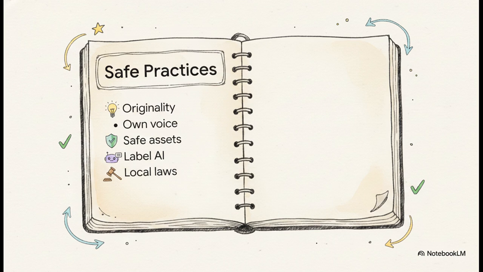Number 4, and this one is absolutely vital right now, clearly label any AI-generated realistic content so your viewers know what they're looking at. Number 5, avoid those wildly misleading titles and thumbnails. And number 6, follow local laws, like the Indian IT rules we mentioned earlier, especially if you operate in those regions. Basically, avoid mass AI spam, don't steal content, don't mess with deepfakes, and you'll build a rock-solid foundation of trust.